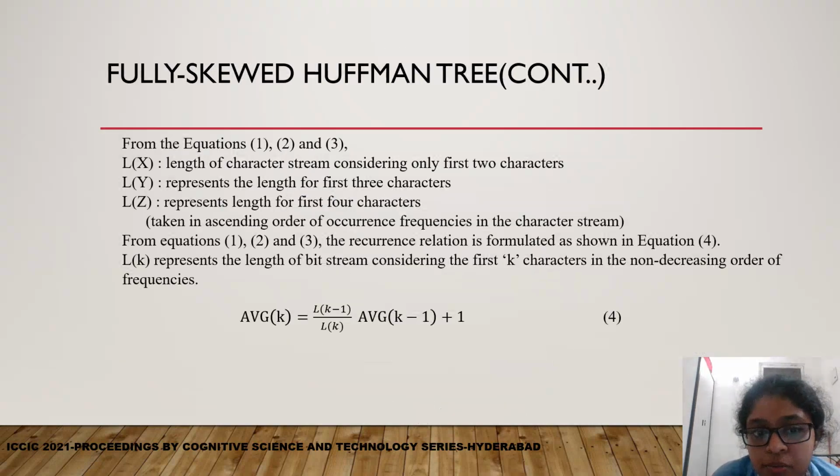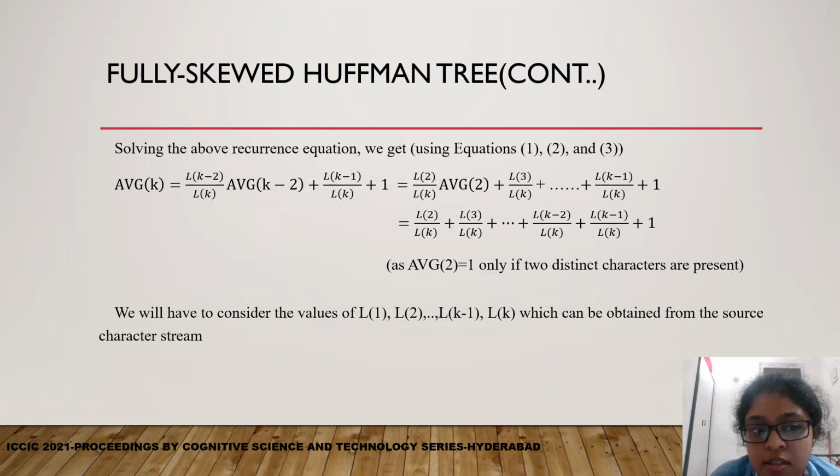Using these formulations, we can arrive at a recursive function: avg of k is equal to (L of k minus 1) divided by L of k, multiplied by avg of k minus 1, plus 1. Here L of k is the function denoting the length of the bit stream of the data stream considering only the first k characters in the non-decreasing order of frequencies. Solving this recurrence equation, we arrive at a point where we are only left with avg of 2, which is equal to 1 as two distinct characters are present. Thus we arrive at an equation where only functions of lengths are present, and we can compute this from the source character string.